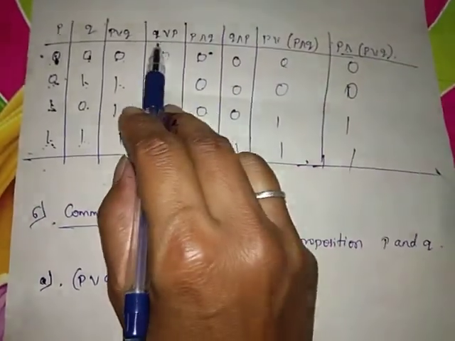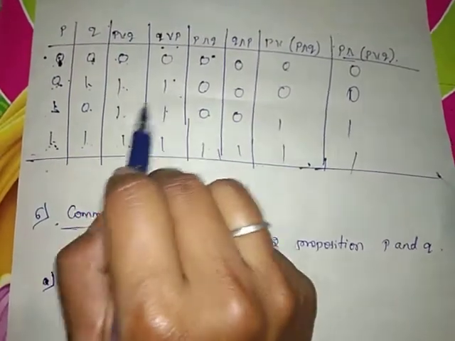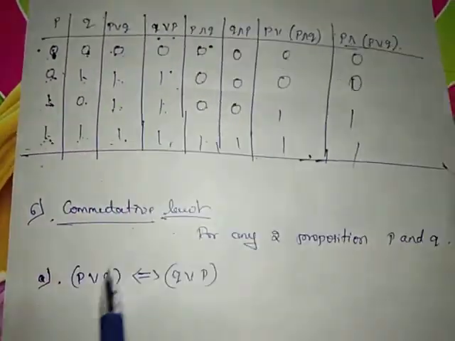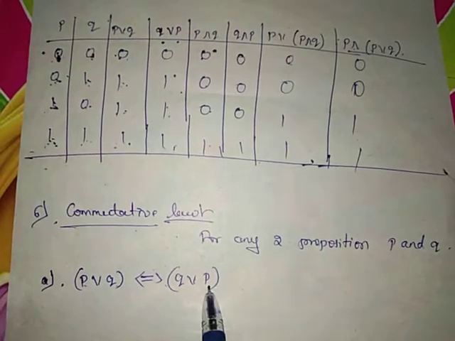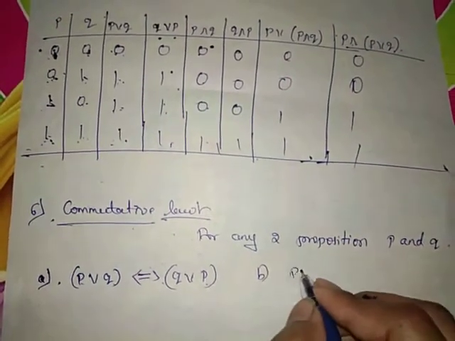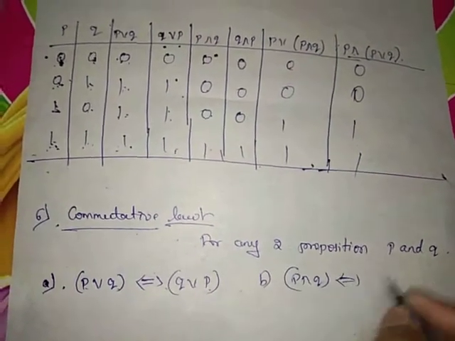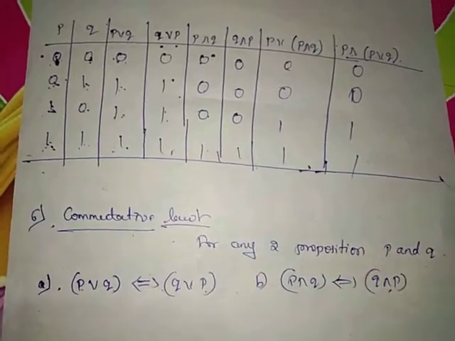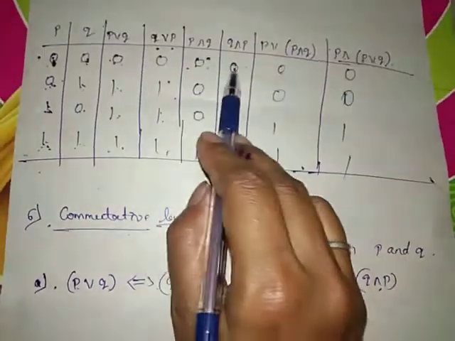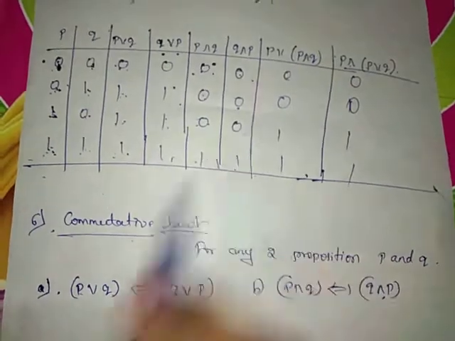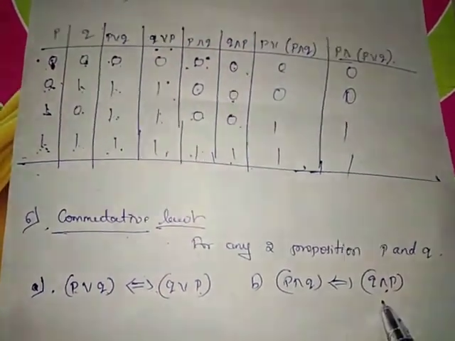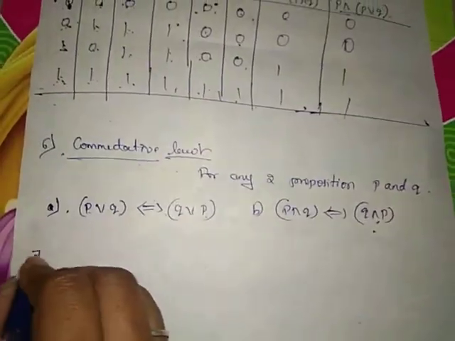See here, Q or P, P or Q, both are identical. So P or Q is equivalent to Q or P. Same as it is, P and Q is equivalent to Q and P. P and Q, Q and P, both are identical.